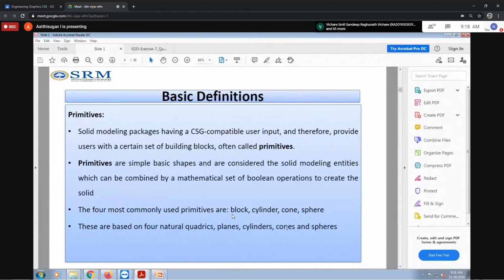Suppose I have the four more. Now we are using the four most commonly used primitives like block, cylinder, cone, sphere. These are the four natural shapes: planes, cylinders, cones, and spheres. So here you know how to start. Block, cylinder, cone, and sphere we discussed last.